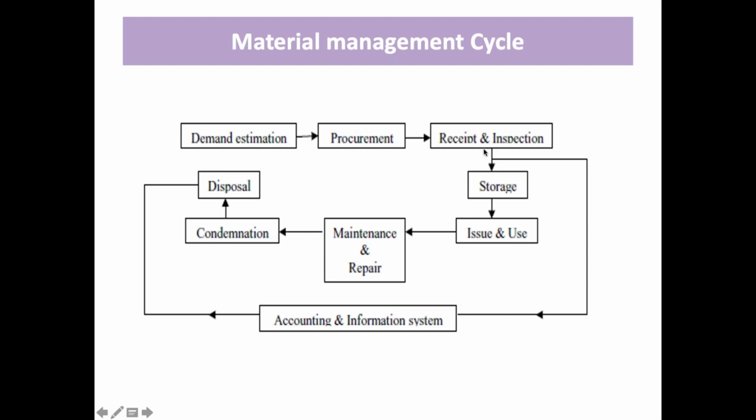Then we are going to receive it and inspect it. If it is not possible to use it right now, we are going to store it, and then we are also going to see how we are going to maintain it and repair it. And if it is of no use to us, if it is an old one, it has been recruited from some district, then we are going to condemn it and dispose of it.